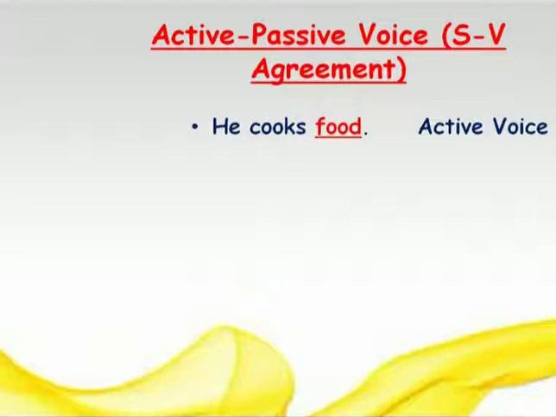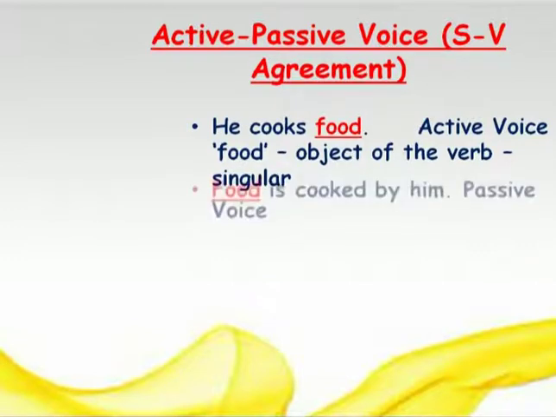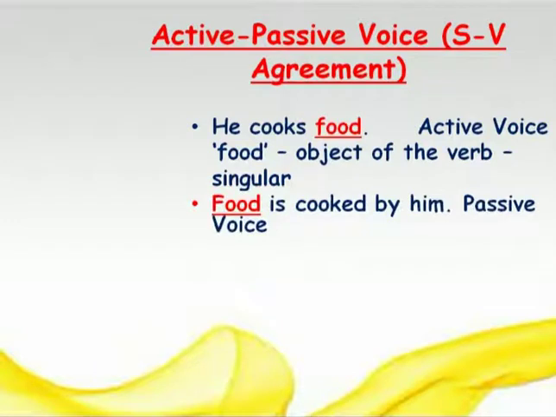He cooks the food, right? This is a sentence of active voice. Now what is the noun here? Food, right? Food is a singular noun. Food is cooked by him, that is passive voice. So what did we do here?